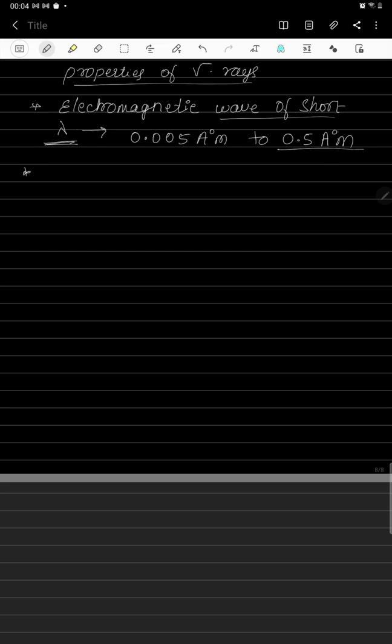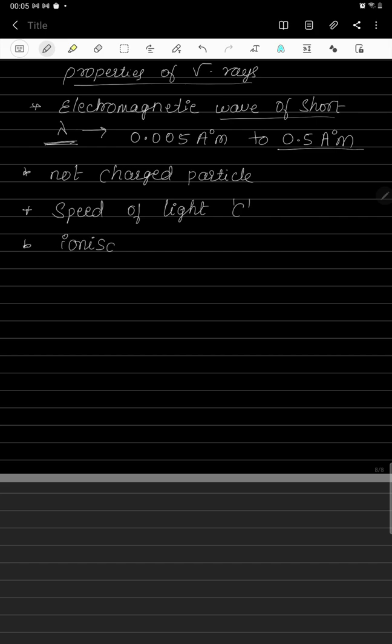They are not charged particles, they do not have any charge, and they travel with the speed of light. What is the speed of these gamma radiations? They travel with the speed of light, that is equal to c. Next is their ionization power.